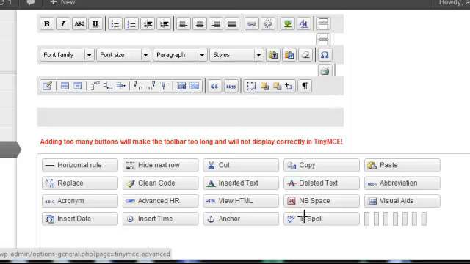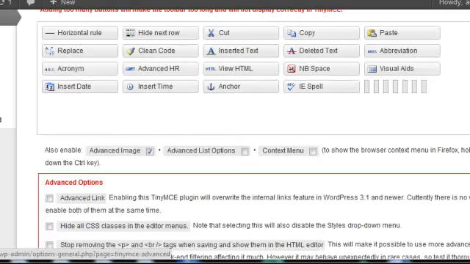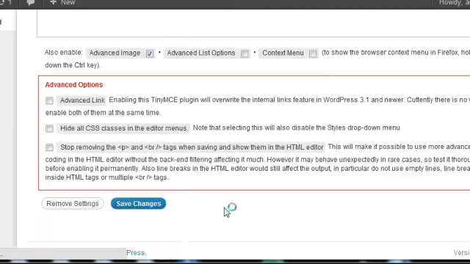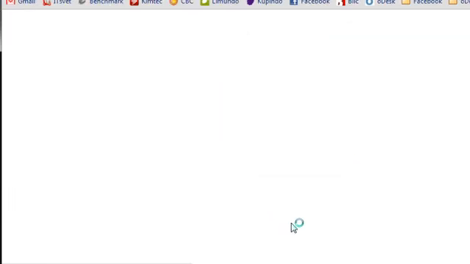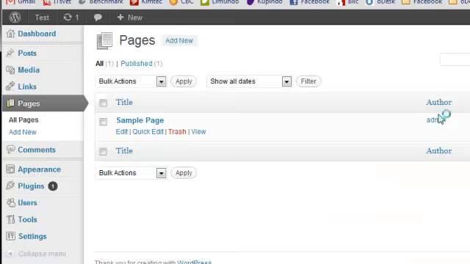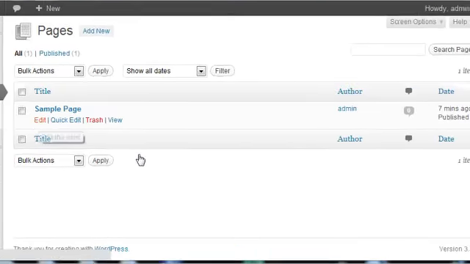Now it does give you a warning there in red, don't use too many because it won't display too well, but we'll have a look at how this looks, and we can always come back and edit it again in a minute. But anyway, pretty neat little arrangement there. So let's head back to our post and save settings, of course, and we'll head back to our post and we'll have a look at how those buttons look when we go to our post. Or pages, either or. Let's go to the pages, edit the page, and we'll see those buttons laid out that we've just added.